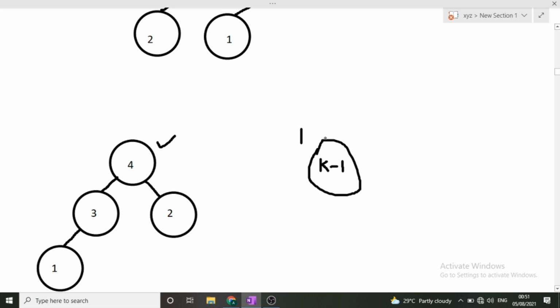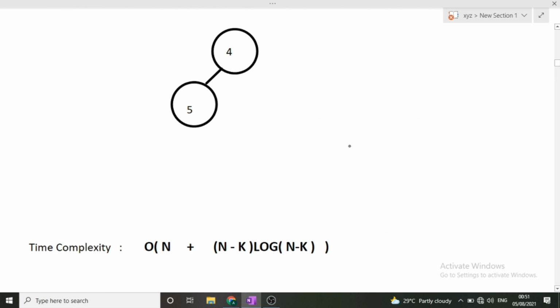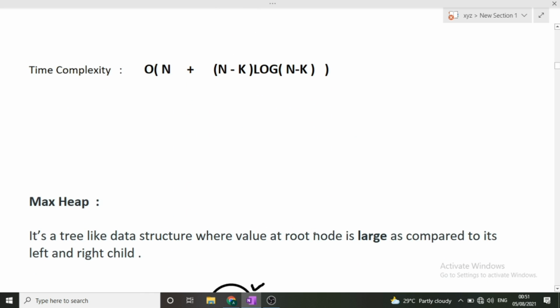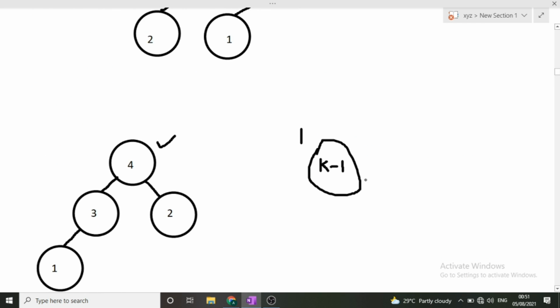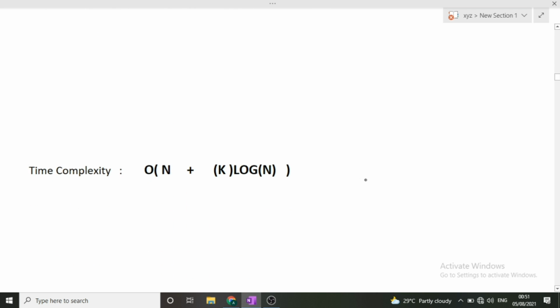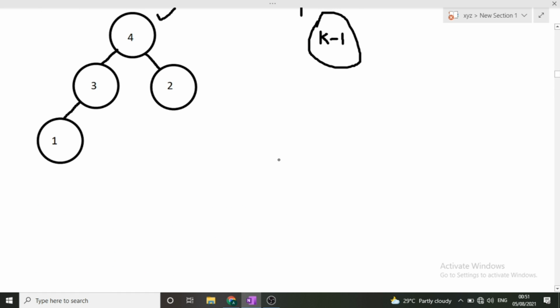So in the min heap, n minus k operations were performed for finding the kth largest element. Similarly, in the max heap, only k minus 1 operations were performed to find the kth largest element. So the time complexity for max heap will be O of n plus k log n. See, k minus 1 or k is the same thing, because the minus 1 will not make a huge difference.